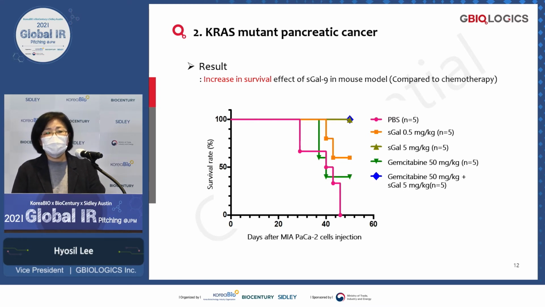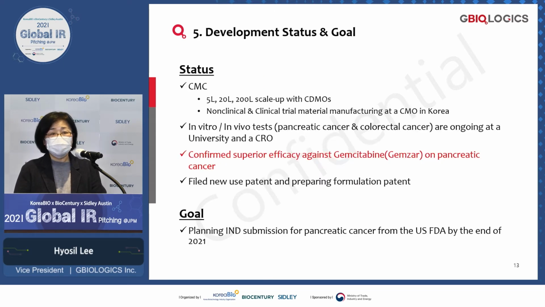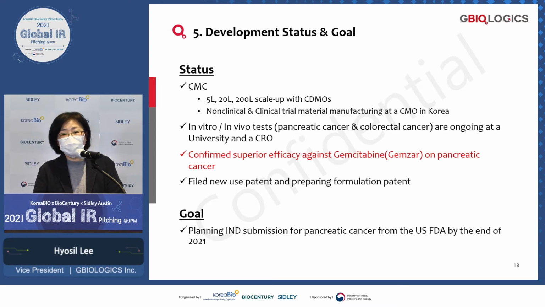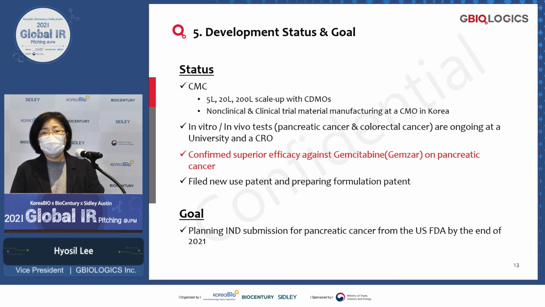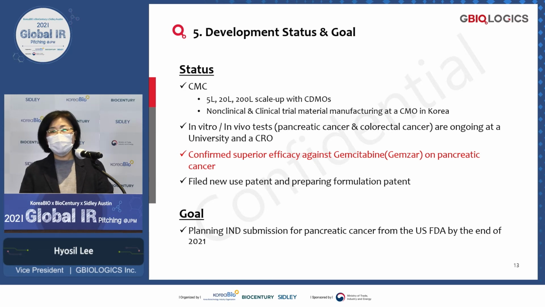So from these preliminary studies, we can conclude that our S-galectin-9 has potential for KRAS mutant pancreatic cancer. As I mentioned before, we are at a very early stage. The problem with this protein was that it was unstable, and there was low expression in our engineering. We worked hard to improve production, and we currently have a successful result.